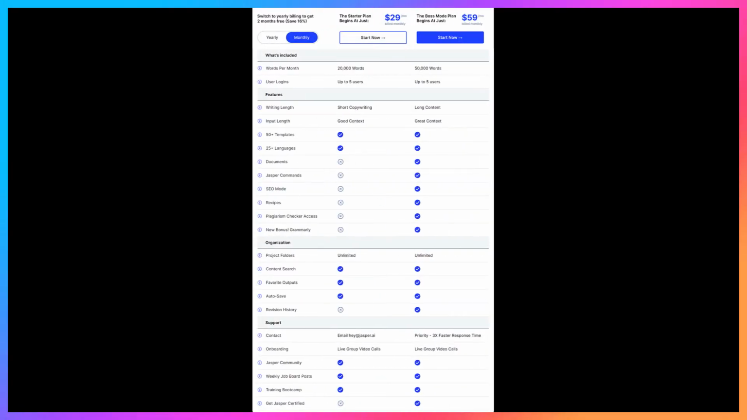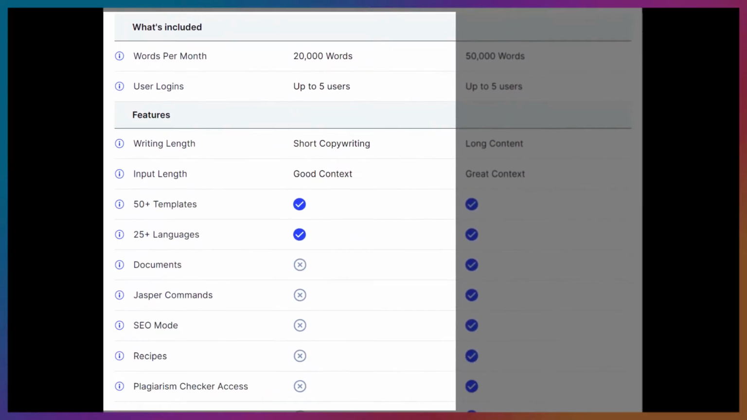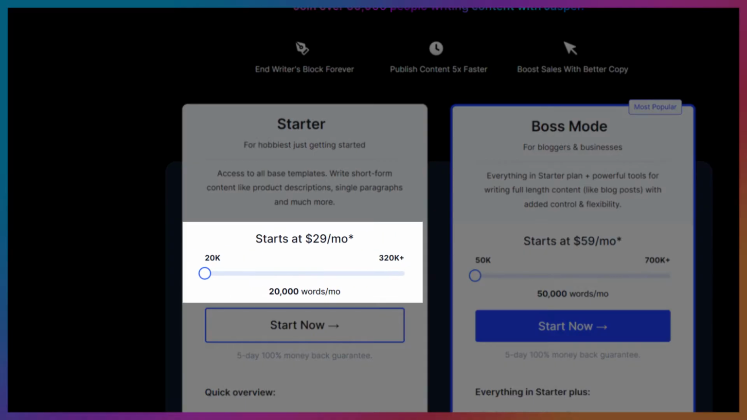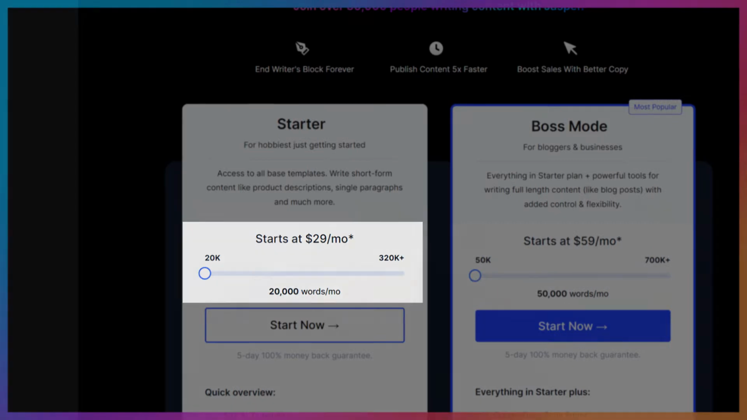Okay, that's fantastic. How much does Jasper AI cost then? For that, there are two options, the starter plan and the boss mode plan. In easy terms, the starter plan gives you less ability to generate great long form content, and also it gives you fewer words to write per month. It's just 20,000 words a month. This plan costs $29 a month and it's good for short writing.